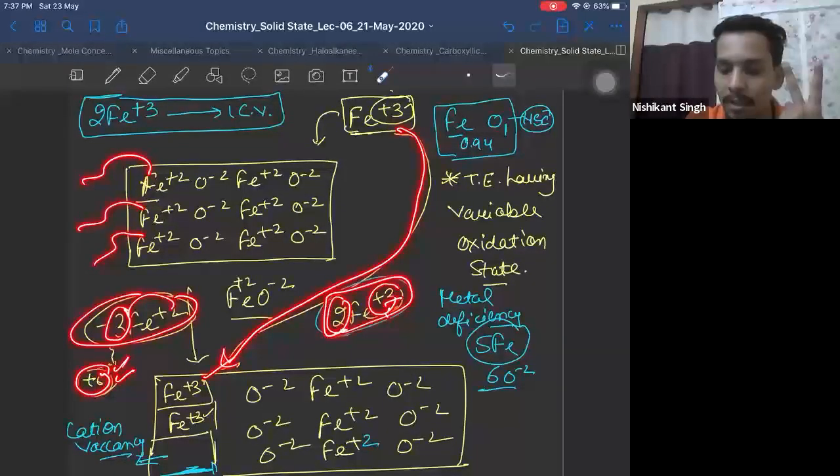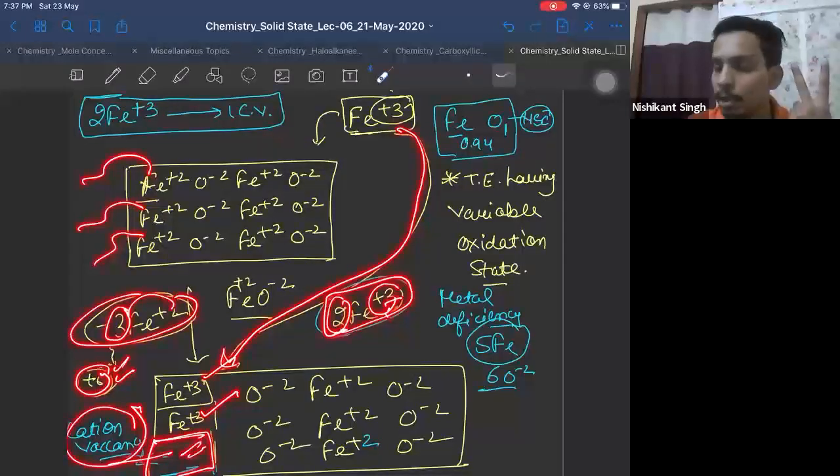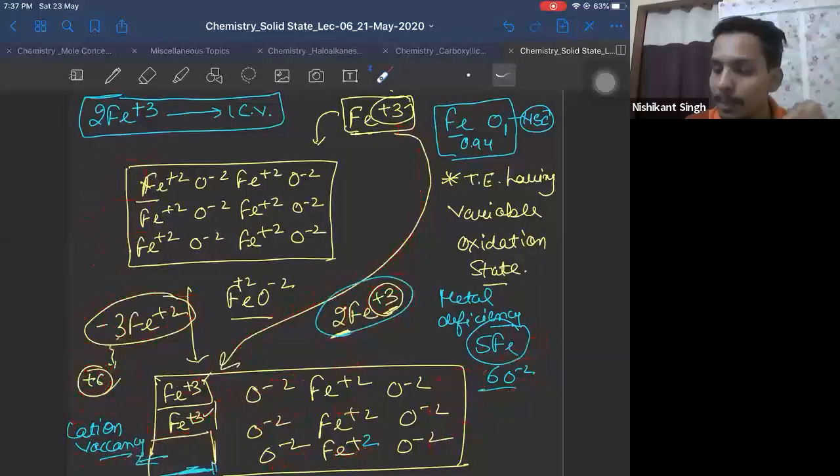1 Fe3 plus comes here, and 1 Fe3 plus comes here. Now, 3 had gone, so 1 cation vacancy will be created, right? This will remain empty. So now in total you have 5 iron and 6 oxide. Now, metal is present in less amount than non-metal. Therefore, it is called metal deficiency. Now we can see 2 Fe3 plus is creating how many cation vacancy? 1. So 2 Fe3 plus creates 1 cation vacancy, right?